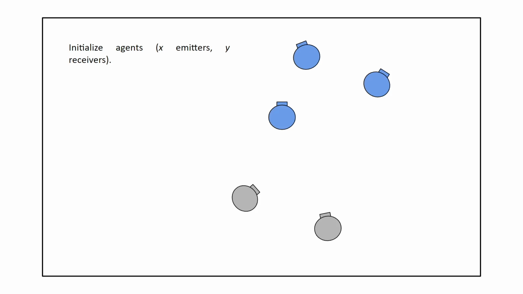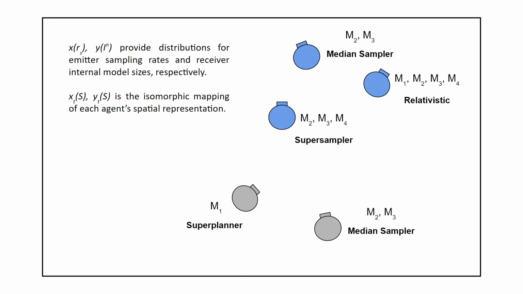First of all, we initialize our agents, X emitters and Y receivers. We provide distributions for emitter sampling rates and receiver internal model sizes respectively. So our receivers have internal models, our emitters have sampling rates, and remember our emitters are in one color and the receivers are in another. And then XS, YS is the isomorphic mapping of each agent's spatial representation. Each agent has a spatial representation. They're either sampling space or restricting space.